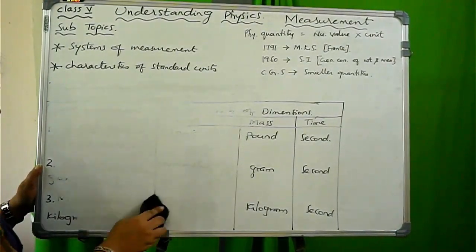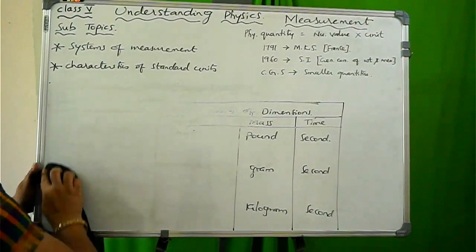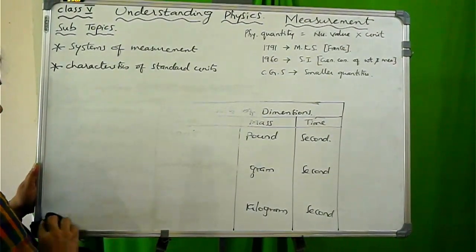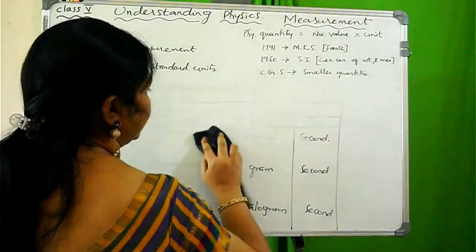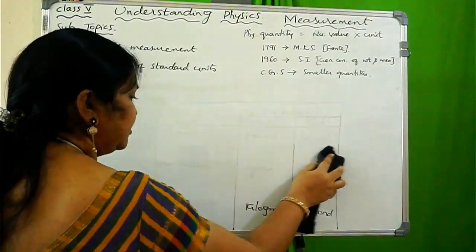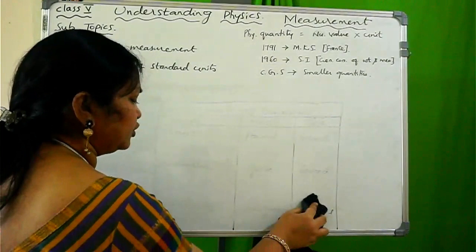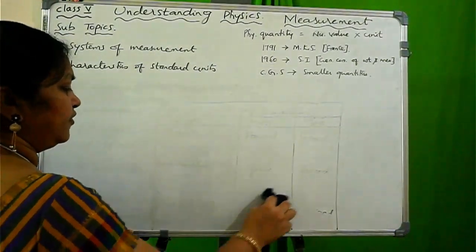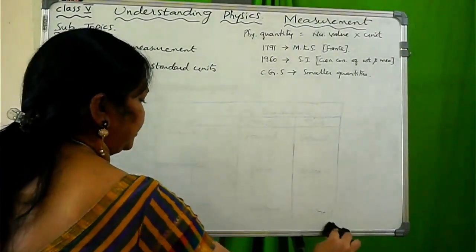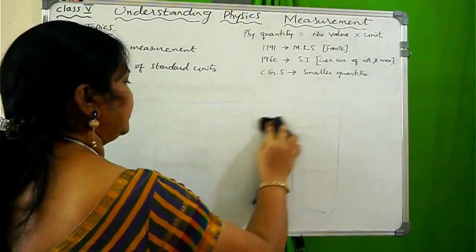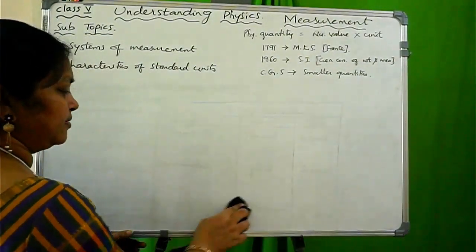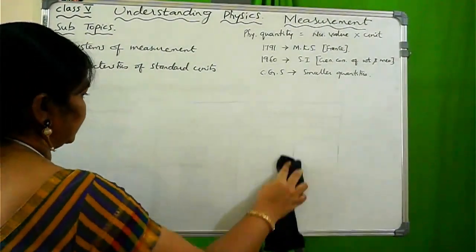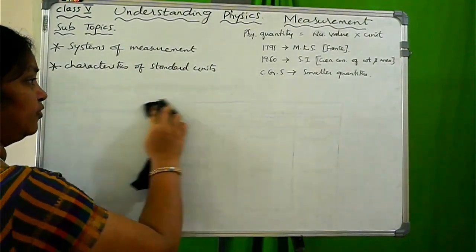What are the supplementary quantities? I'm going to explain that in the 6th standard IIT foundation classes, in Understanding Physics. But in this 5th standard, I'm going to introduce only the 7 fundamental physical quantities. The first 3 fundamental physical quantities we learned up to now are length, mass and time.